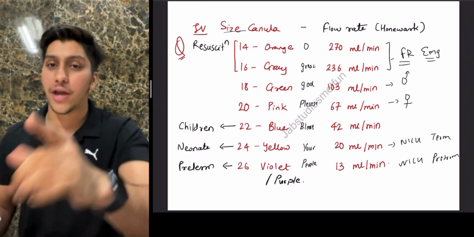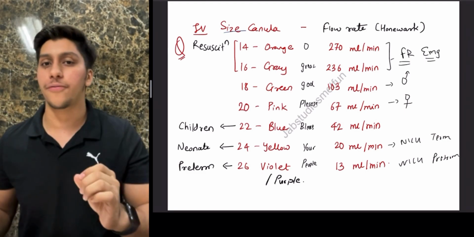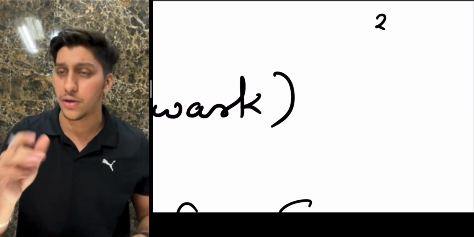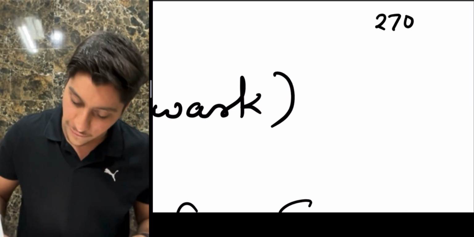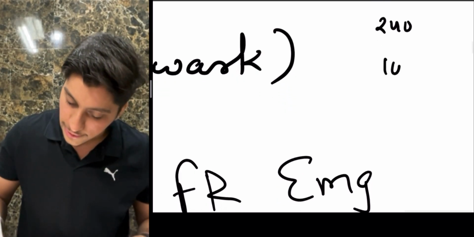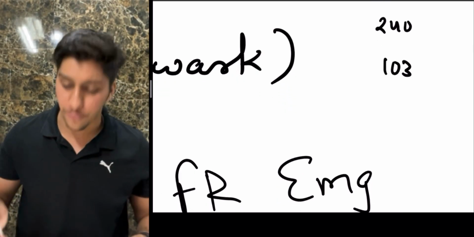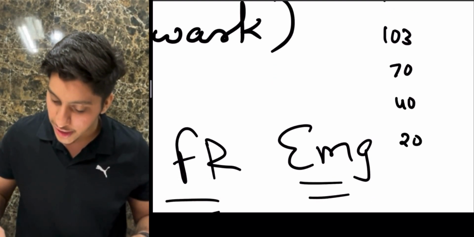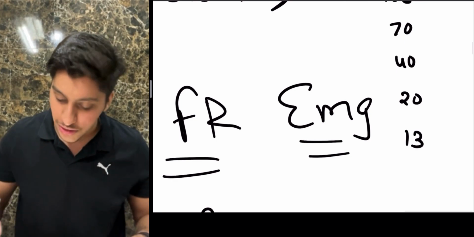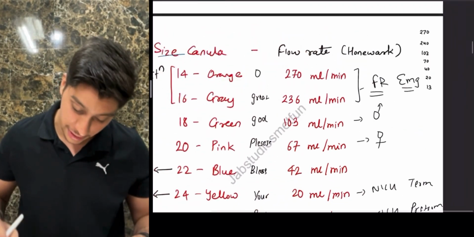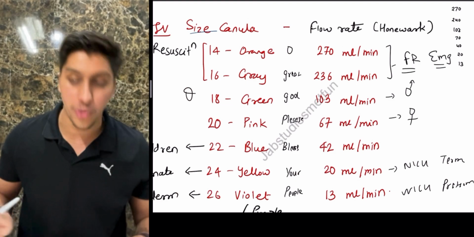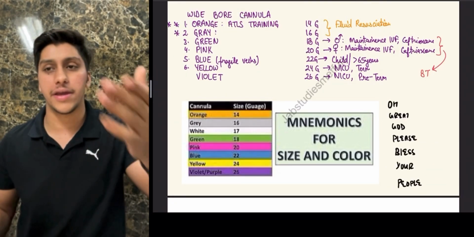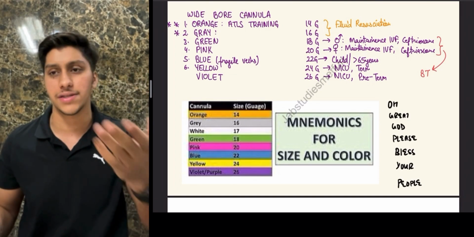But a very important thing nowadays they're asking is the flow rate. So you have to remember the flow rate. How I remembered it is by practicing every day, and you will be able to get it easily as well. 270, 240, 103, then something around that; you can remember approximate values as well. So I remember approximately 70, almost half of it 40, half of it 20, and then 13. So this is almost the order. Last time they asked for green, which is 103. So make sure you know the flow rate as well. Okay, over here, which we discussed last time in medicine as well, remember fluid resuscitation, maintenance, child and NICU.